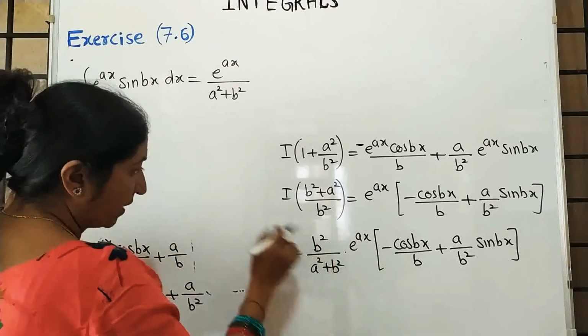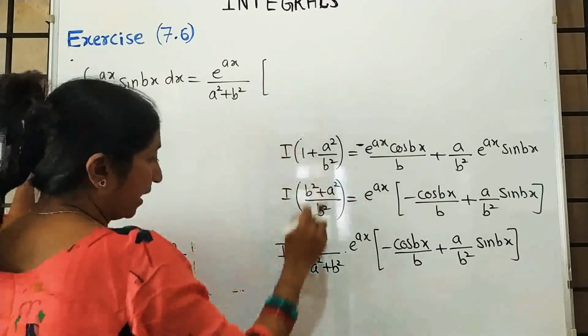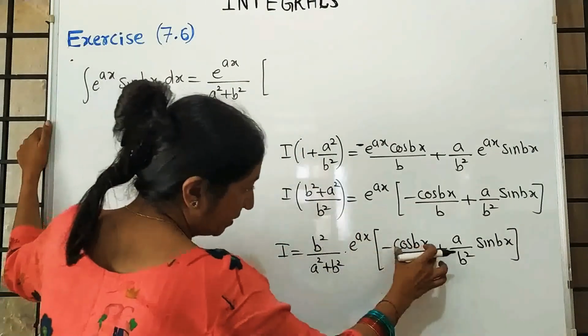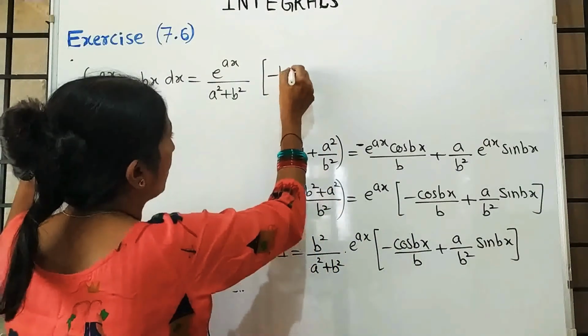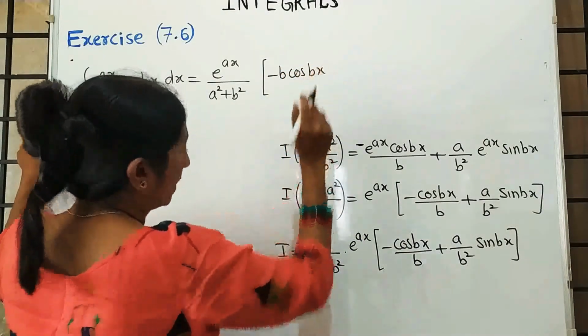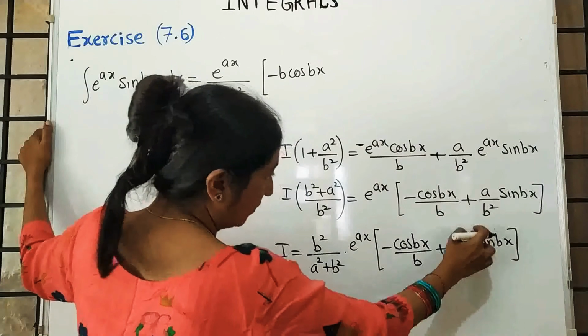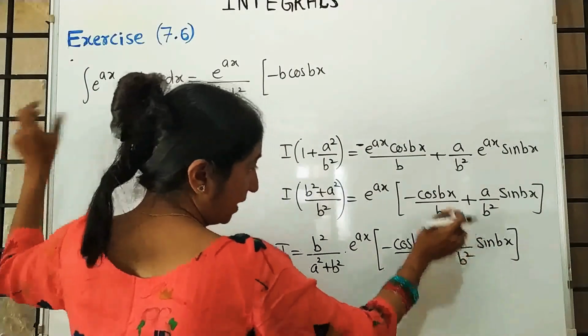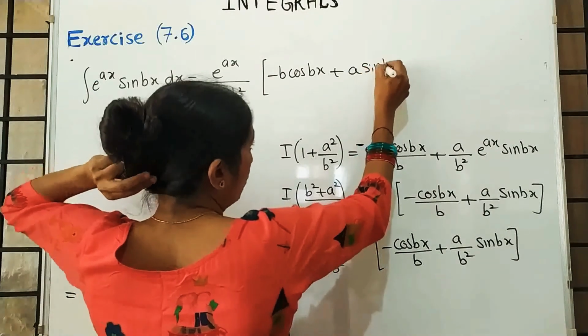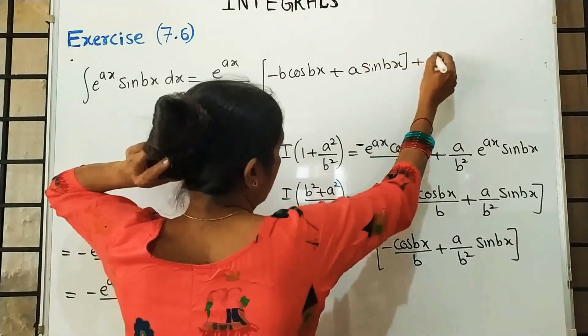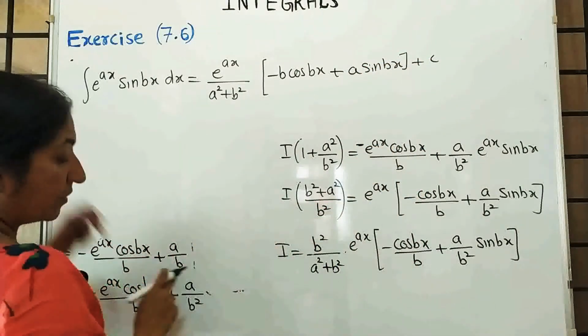These two terms I kept as it is, and I took b square. When you multiply this term with b square, one b square is cancelled with this b, minus b into cos bx, and when you multiply with second term, b square is in the denominator, it gets cancelled, only a is remaining, a into sin bx plus c. So this is the answer.